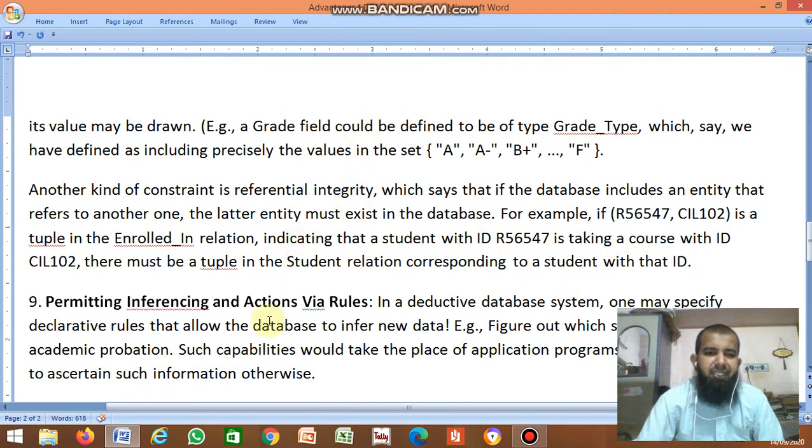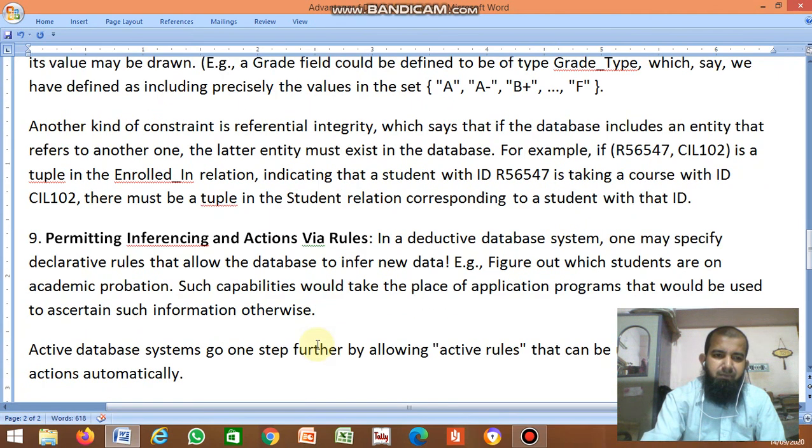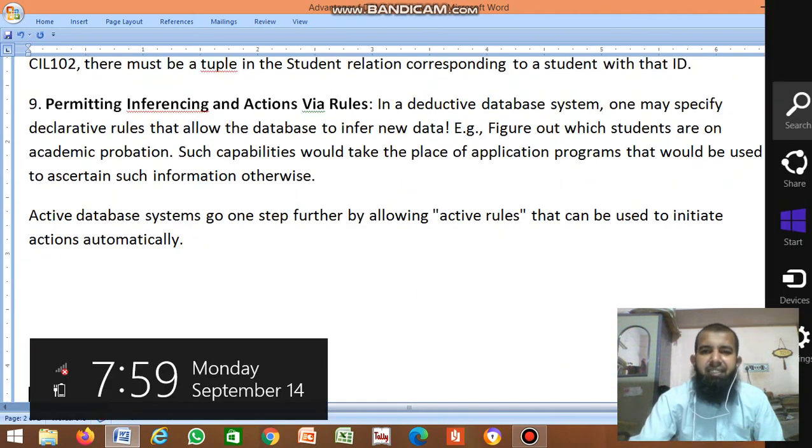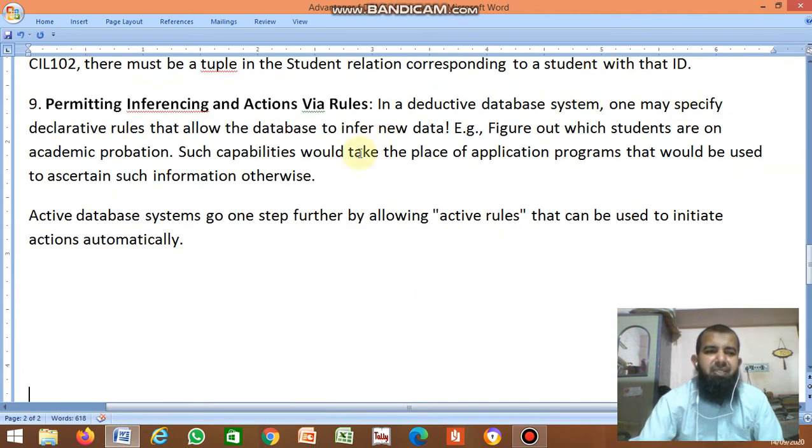Next, permitting inferencing and actions via rules. In a deductive database system, one may specify declarative rules that allow the database to infer new data. Example: figure out which students are on academic probation. Such a capability would take the place of application programs that would otherwise be used to ascertain such information.